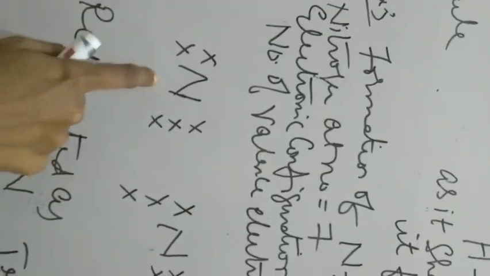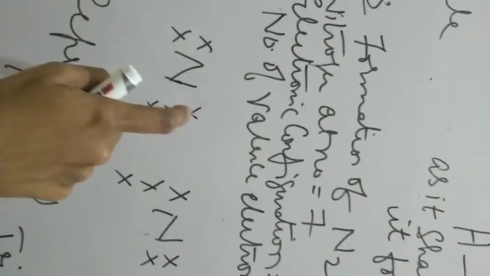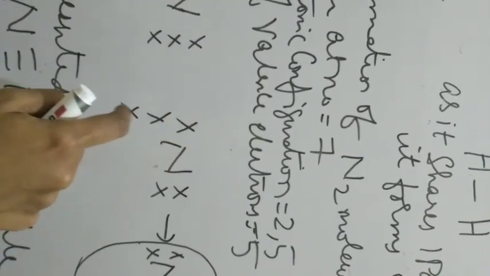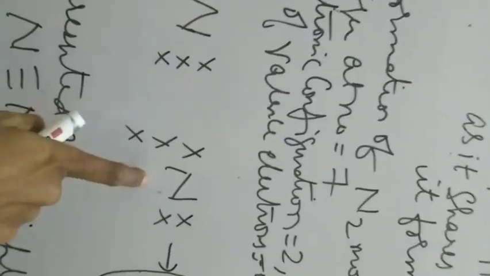Let us see the formation of a nitrogen molecule, the N2 molecule. The nitrogen atomic number is 7, the electronic configuration is 2, 5, and the number of valence electrons is 5. First nitrogen atom, how many valence electrons are there? 1, 2, 3, 4, 5. Second nitrogen atom has valence electrons 1, 2, 3, 4, 5. 5 valence electrons means this is unstable, and this is also unstable. So what do we have to do? We have to form a bond between these two.